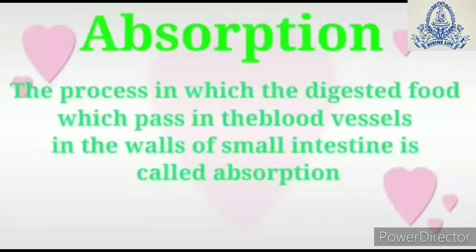Now, absorption. Absorption is the process in which the digested food is passed in the blood vessels from the walls of small intestine for the body to use it further. This is known as absorption. In simple terms, the body absorbs the useful materials from the digested food for its use in the blood, which is known as absorption of food.